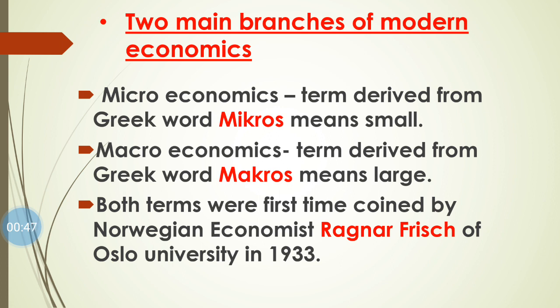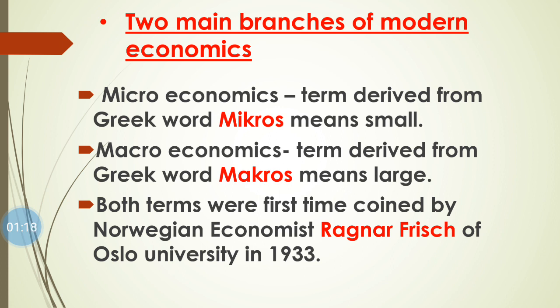Example: study about individual price, individual firm, individual wages, individual product, that is called microeconomics. And macroeconomics, this term is derived from the Greek word macros, which means large. So whenever we do study on a large aggregate or on a total level, that is called macroeconomics, such as total income, total investment, total saving, total supply, total demand, etc.